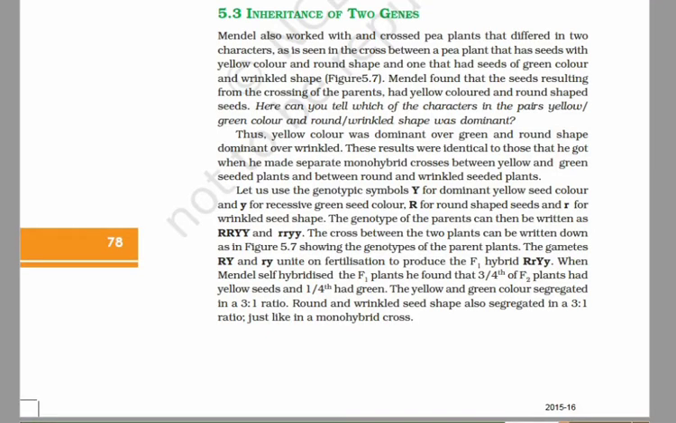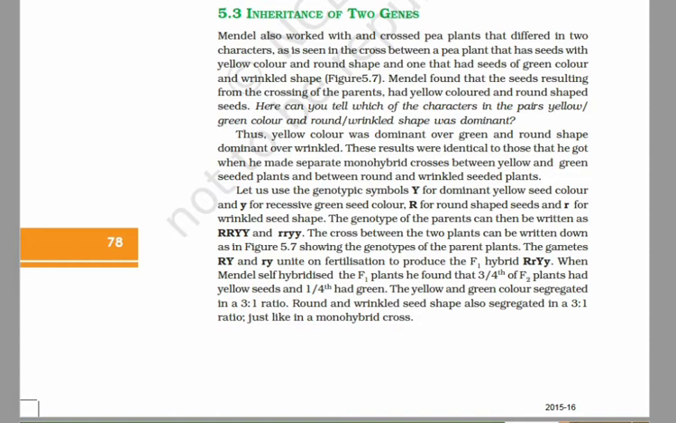Today we'll study the inheritance of two genes. Mendel also studied and crossed pea plants that differed in two characters, as seen in the cross between a pea plant that has seeds with yellow color and round shape, and one that had seeds of green color and wrinkled shape. Means Mendel considered two traits.